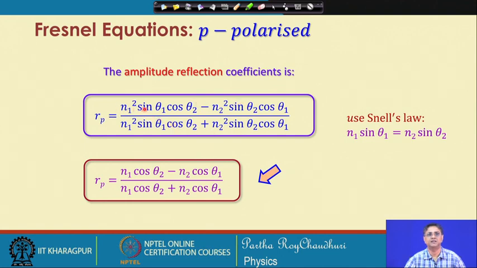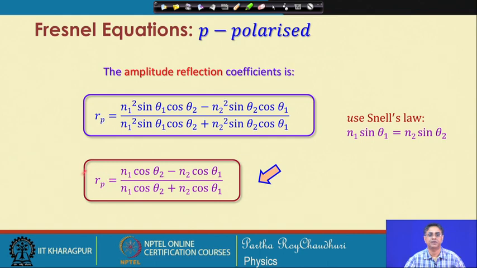We can take out one N1 sin theta 1 or N2 sin theta 2 from the numerator, and likewise from the denominator, and they will cancel outside. As a result, you can write this equation in a compact, reduced form.